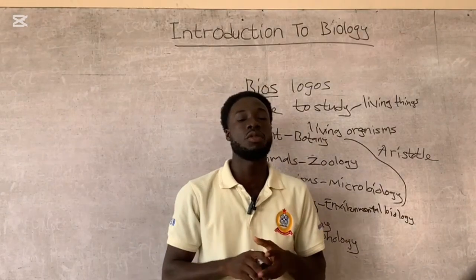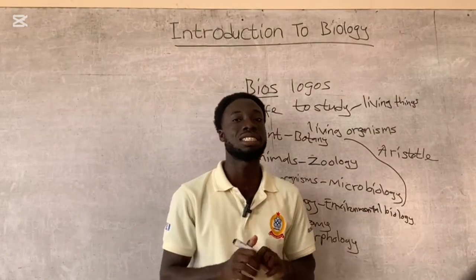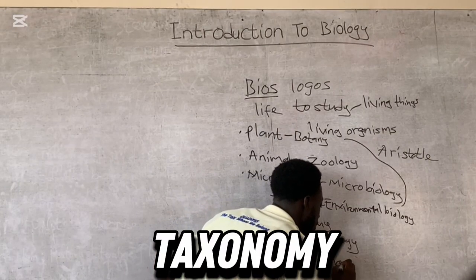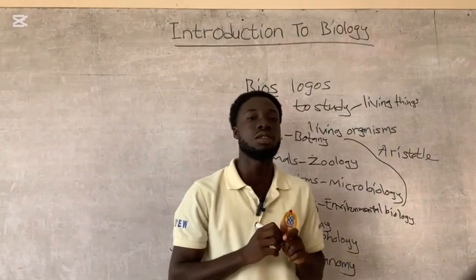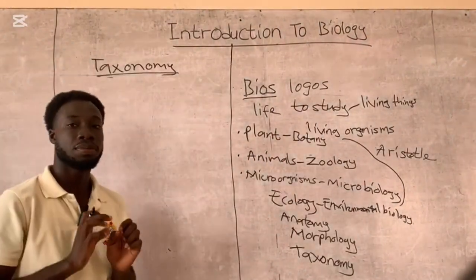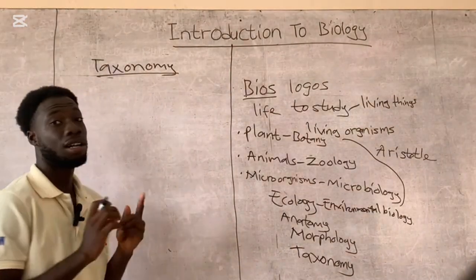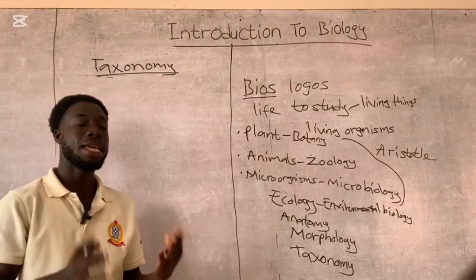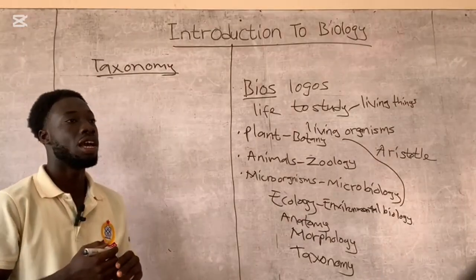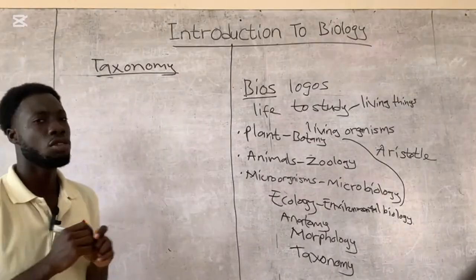And when we're giving organisms two scientific names, we call it taxonomy. And this is the main topic for today. Taxonomy was done by a person called Carl Linnaeus, after the death of Aristotle. Many centuries back, Carl Linnaeus came in and grouped living organisms and gave them two names. So he grouped taxonomy into two.